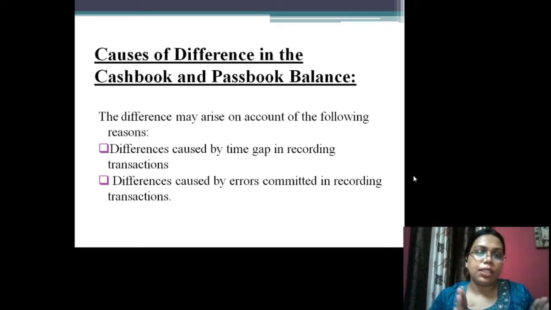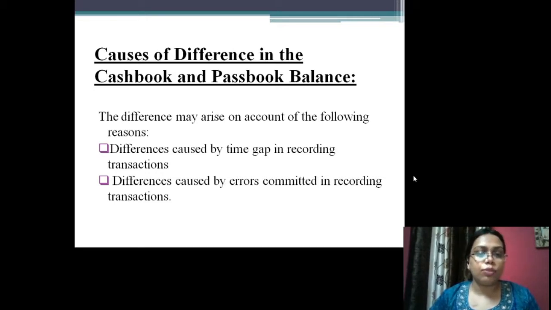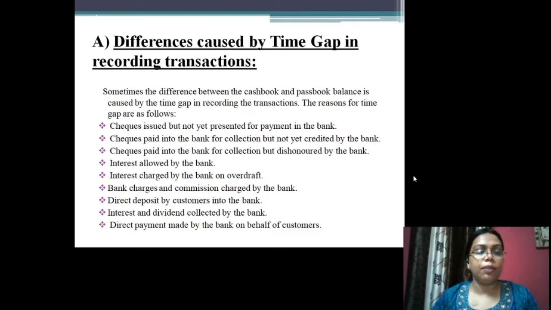These differences occur due to the difference between the balances of the cash book and the passbook. They may arise due to differences caused by the time gap in recording transactions, or differences caused by errors committed in recording the transactions. Firstly, we will discuss the differences caused by the time gap in recording the transactions.